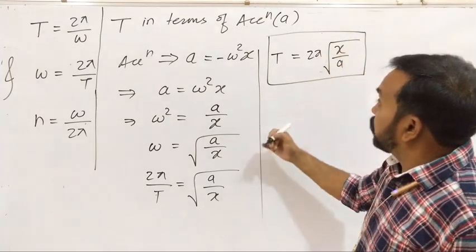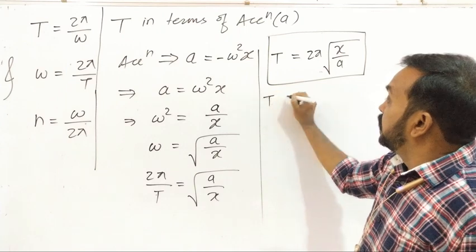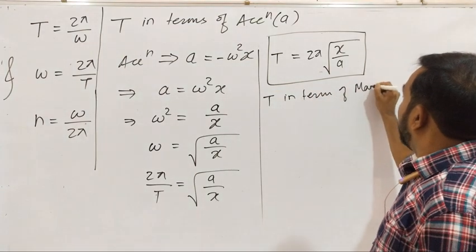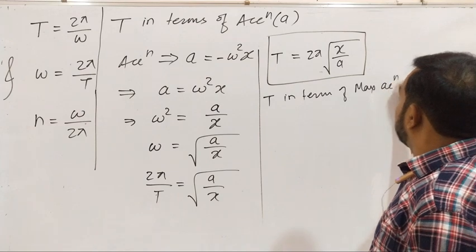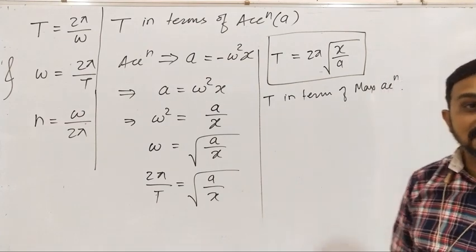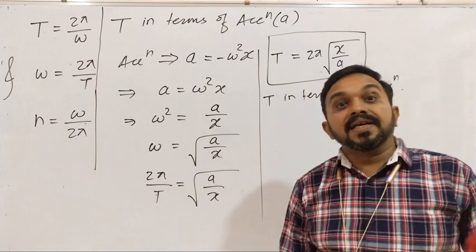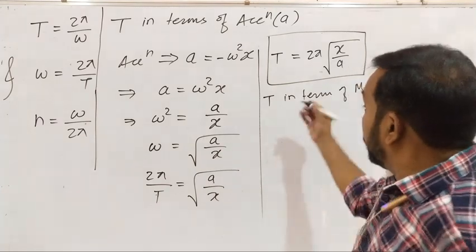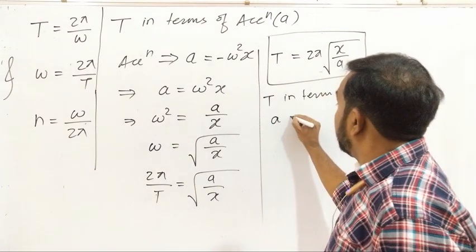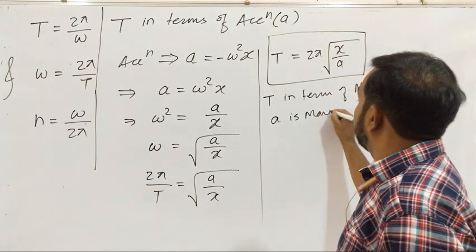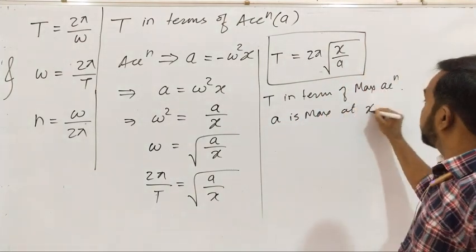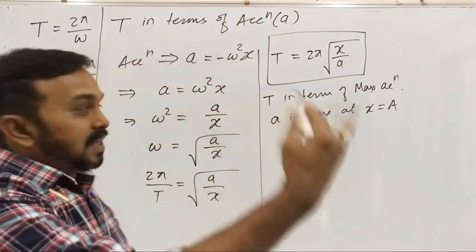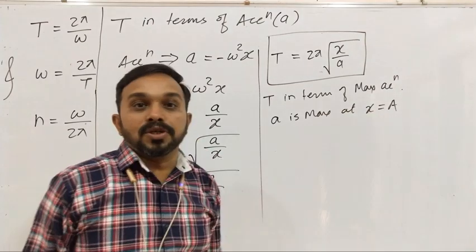Now you can have the time period in terms of maximum acceleration. Now we know that the acceleration is maximum at the extreme position, right? So acceleration is maximum at x is equal to A. So at the extreme position, at the maximum displacement, the acceleration is also maximum.